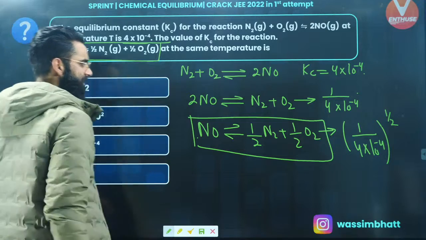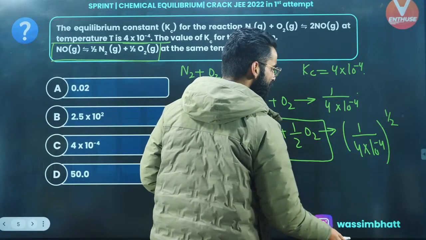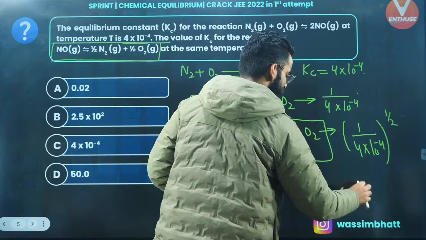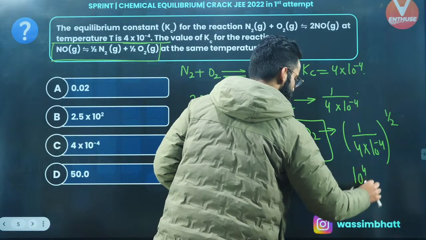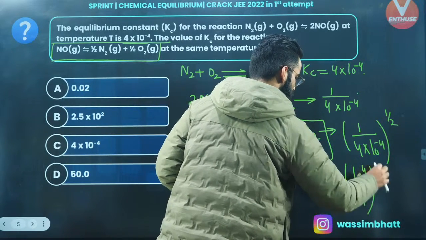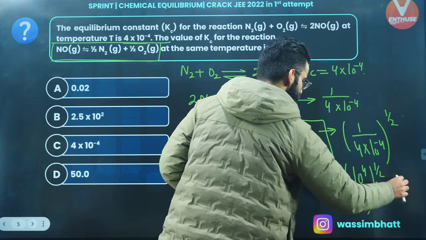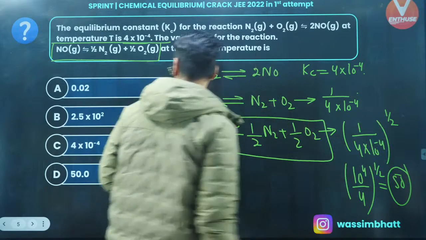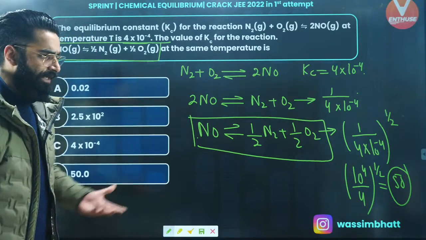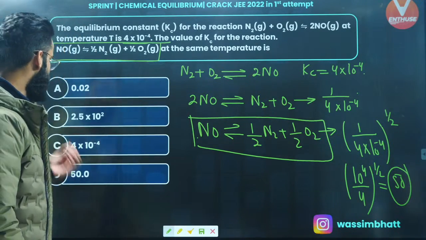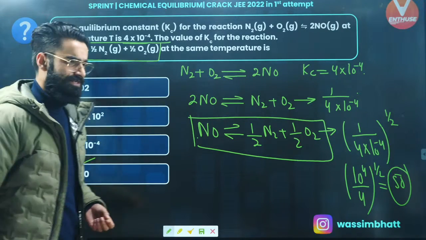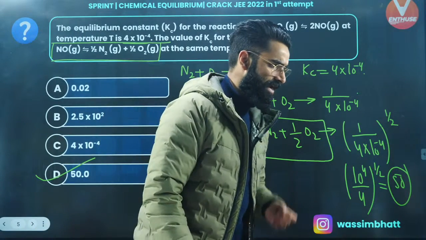So did I make the reaction whose equilibrium constant was to be calculated? Yes, I made the reaction. So what is its new equilibrium constant now? The 10 raised to the power 4 will go up. It's going to be 10 raised to the power 4 divided by 4 raised to the power 1 by 2. The value comes out to be 100 divided by 2, that means 50. So the new equilibrium constant for the reaction is 50, which is option D. Just let me know in the chat if it is clear to everyone, right?